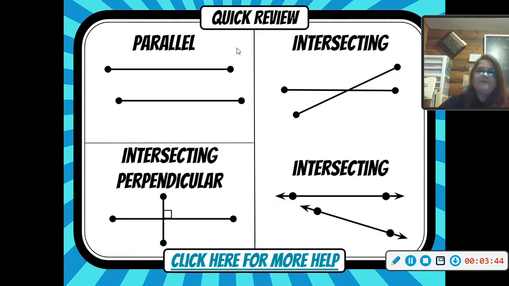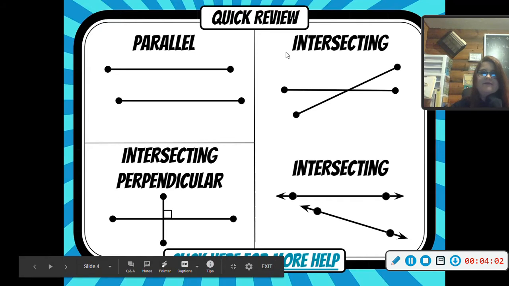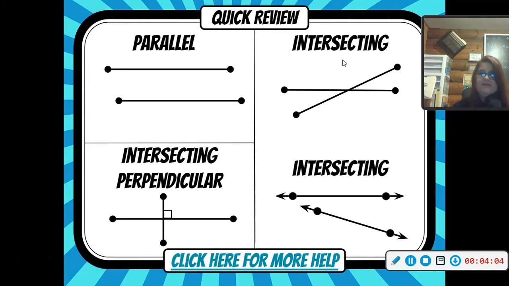Now these we haven't talked about, so you're going to have to write these ones down. We have parallel lines. Parallel lines, or these would actually be parallel line segments, are exactly across from each other. Then we have intersecting lines or rays that intersect at a specific location.